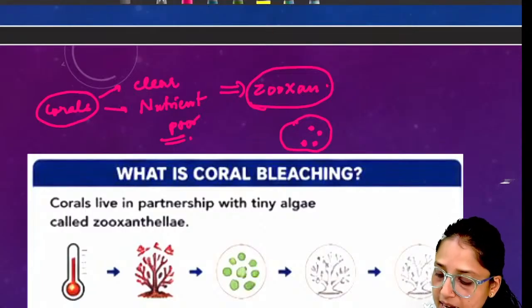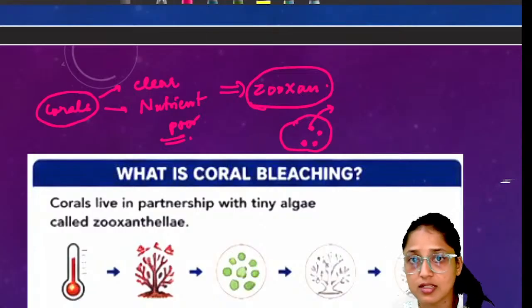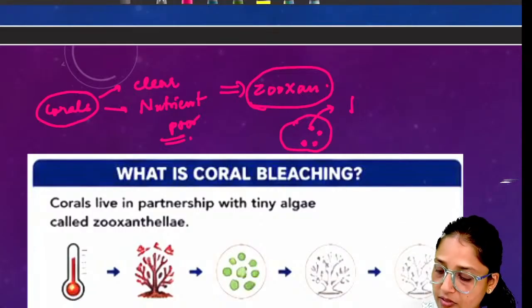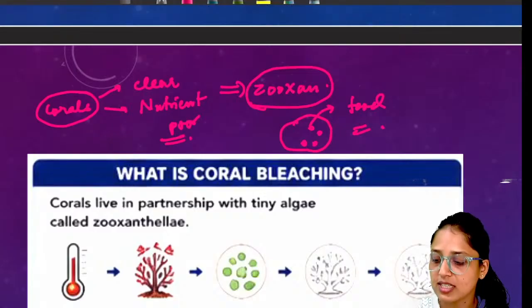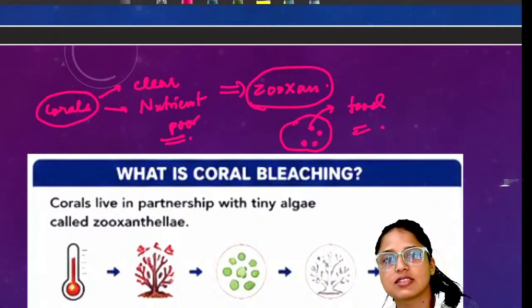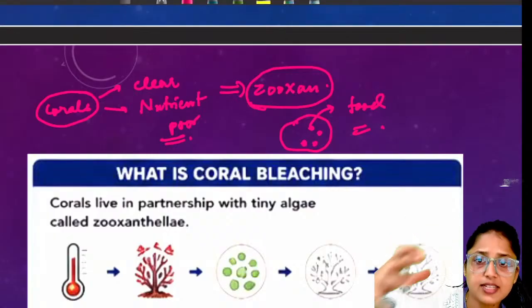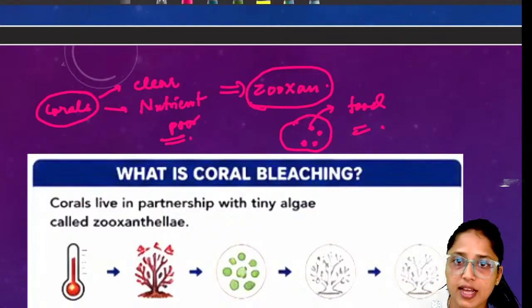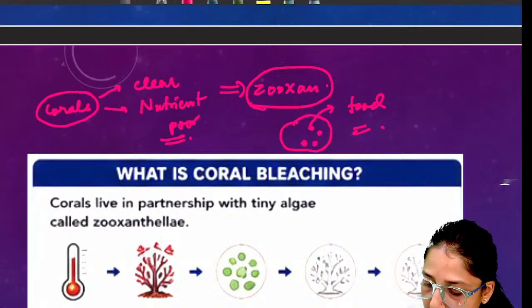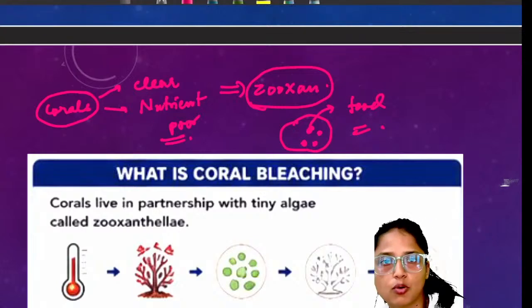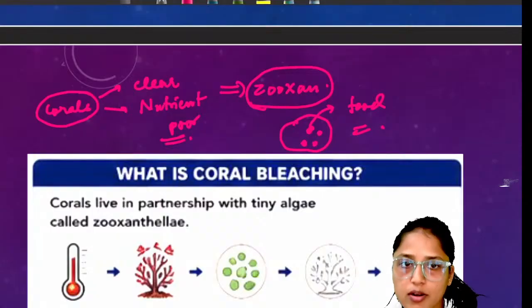And zooxanthellae can undergo photosynthesis, so they provide food to the corals. This is a symbiotic relationship because it is a win-win situation for both of them. Corals provide a secure structure for the zooxanthellae, and the algae provide food to the corals because corals live in nutrient-poor water.